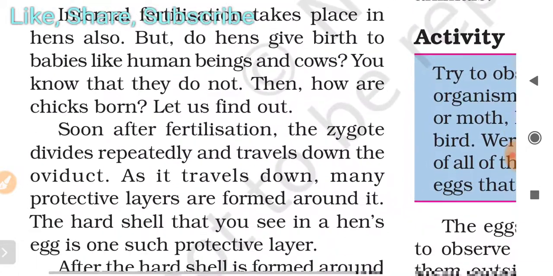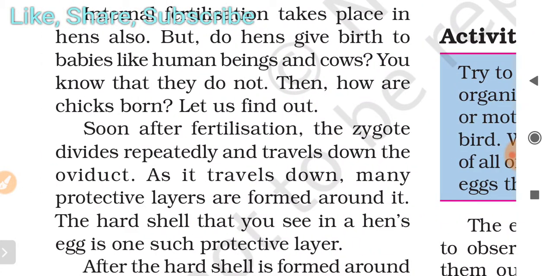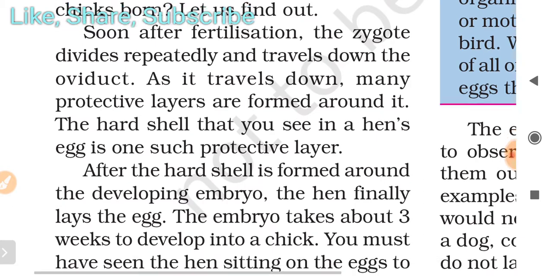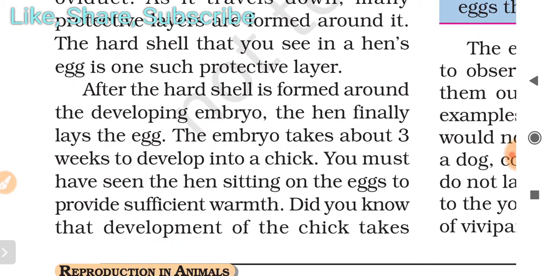Internal fertilization takes place in hens also. But do hens give birth to babies like human beings and cows? You know that they do not. Then how are chicks born? Let us find out. Soon after fertilization, the zygote divides repeatedly and travels down the oviduct. As it travels down, many protective layers are formed around it. The hard shell that you see in a hen's egg is one such protective layer. After the hard shell is formed around the developing embryo, the hen finally lays the egg.